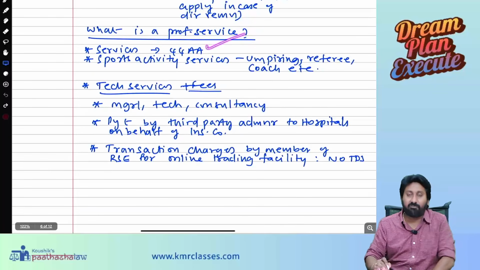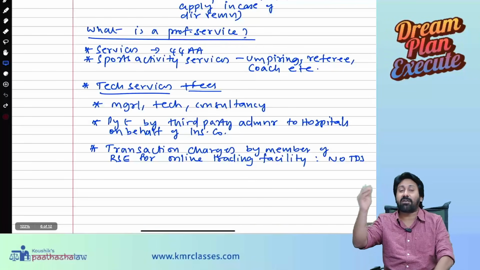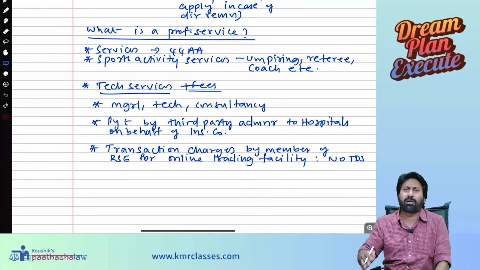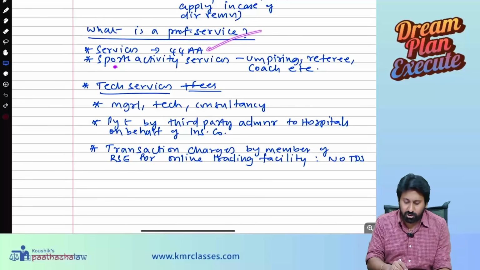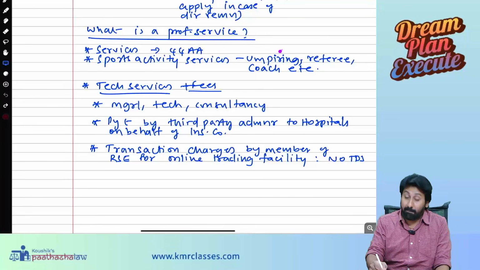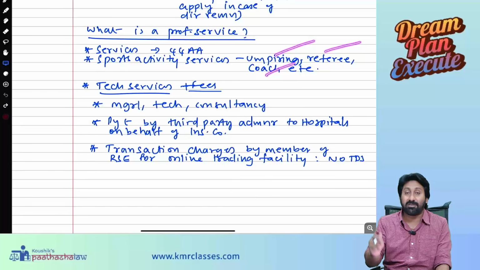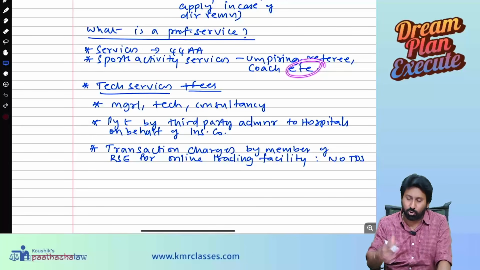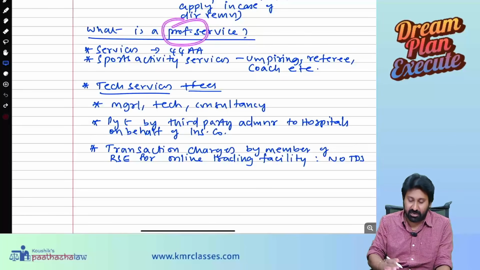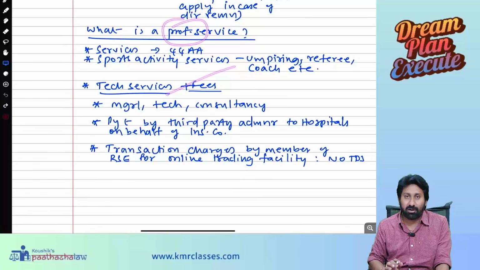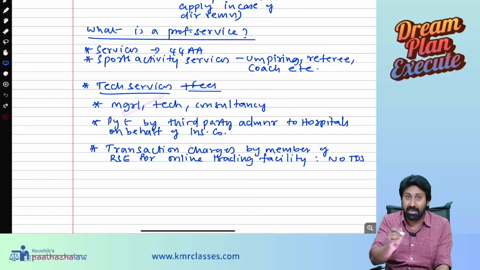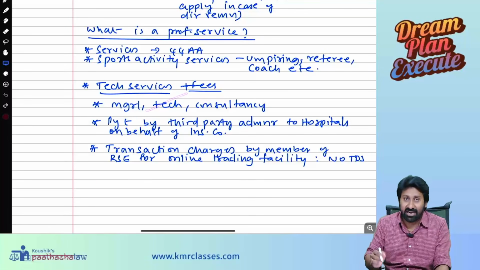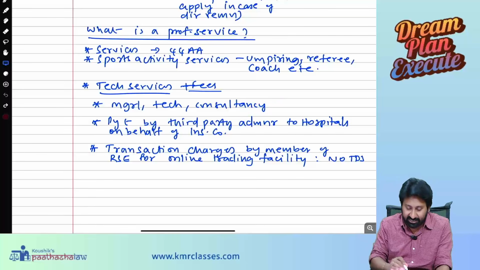Services specified under 44AA, legal services, chartered accountant services, CA, CMA, doctor, all these will come under this. Sports activity services like umpiring, referee, coach, all these people, etc. So many, those all come under professional. Technical services means what? Managerial services, MBA graduates, technical services, IITs, consultancy, legal consultancy, etc.